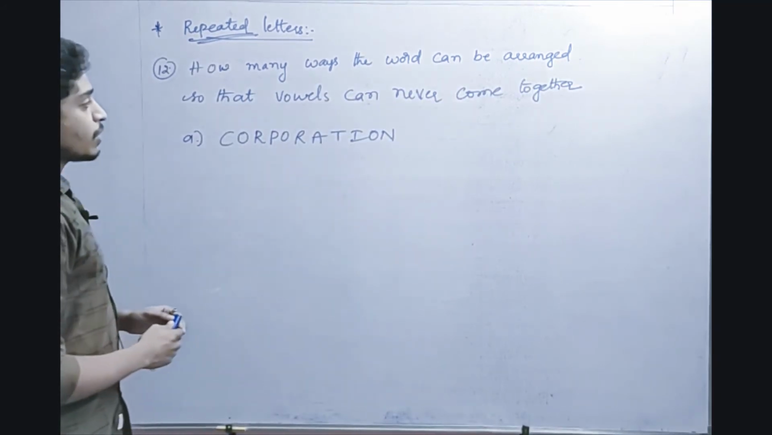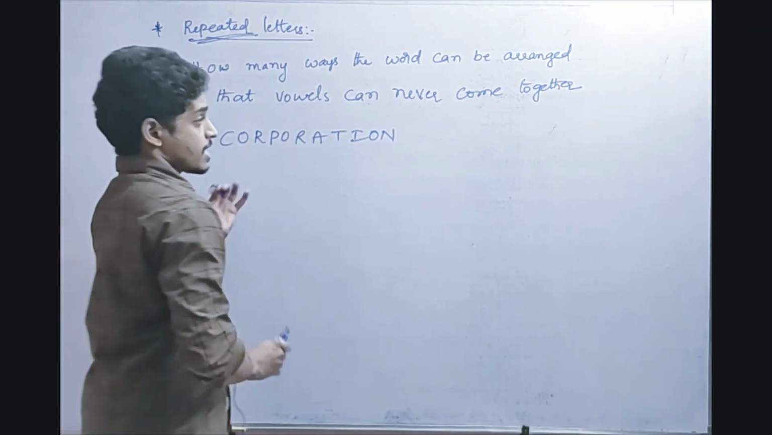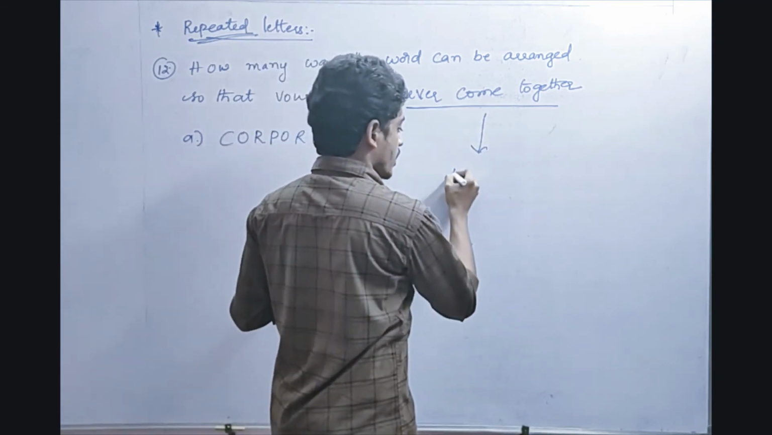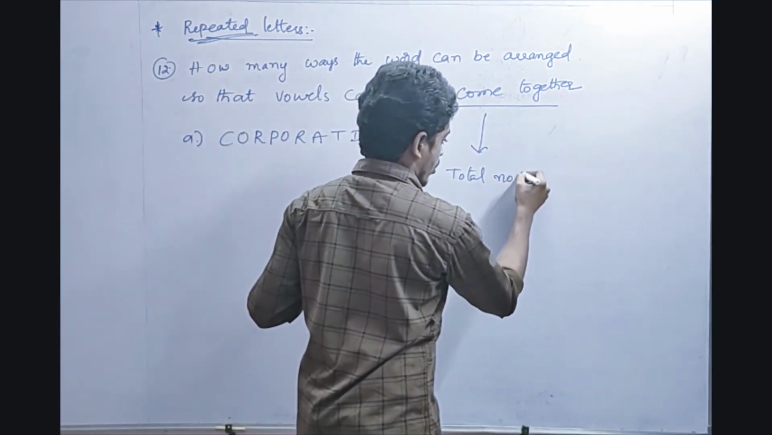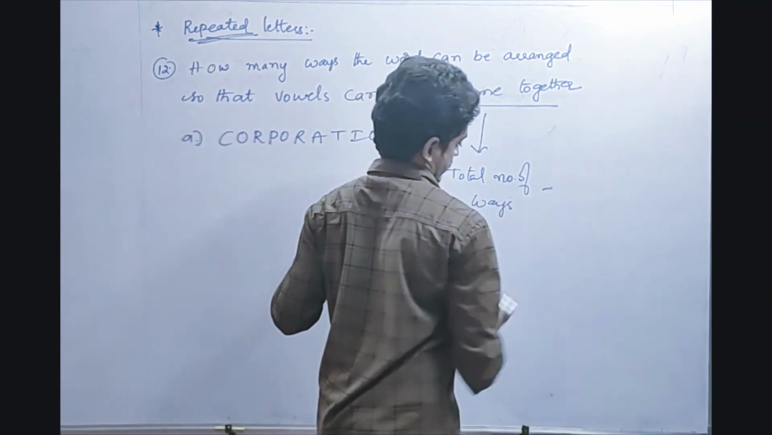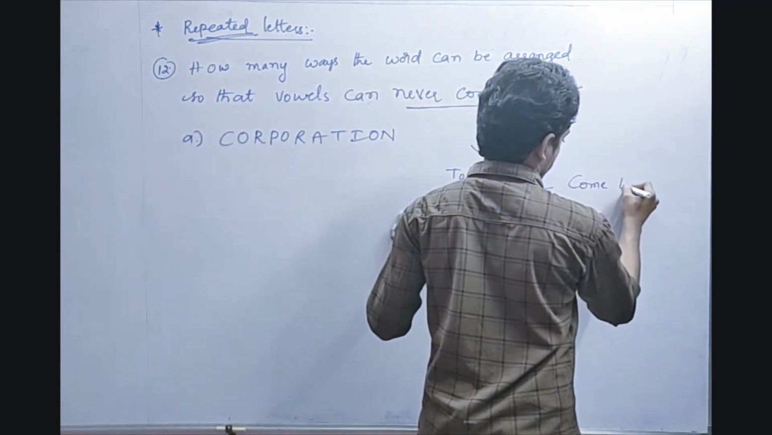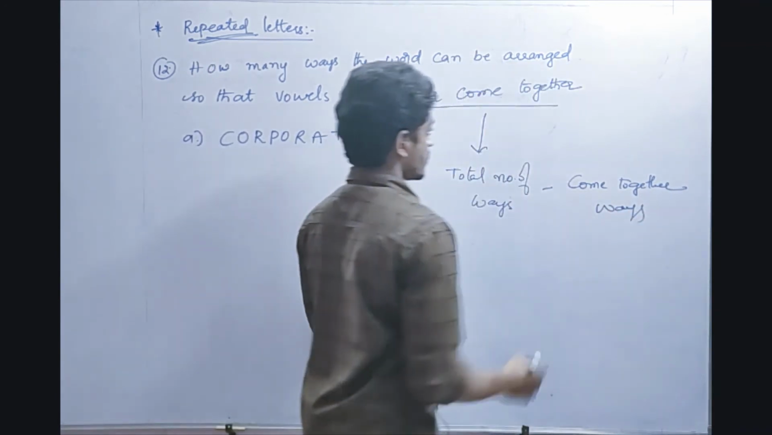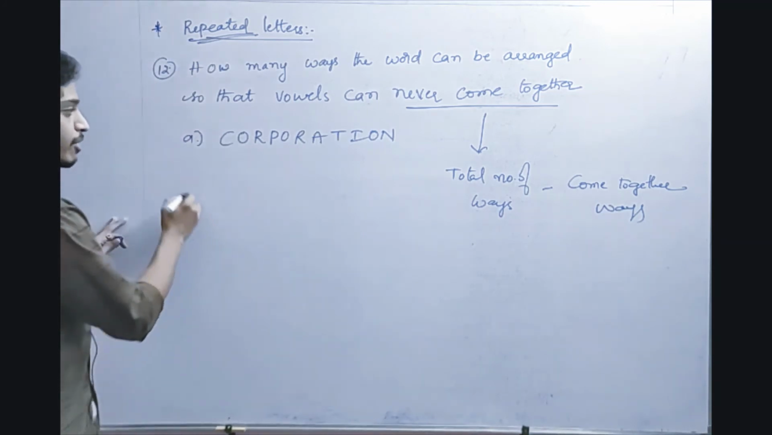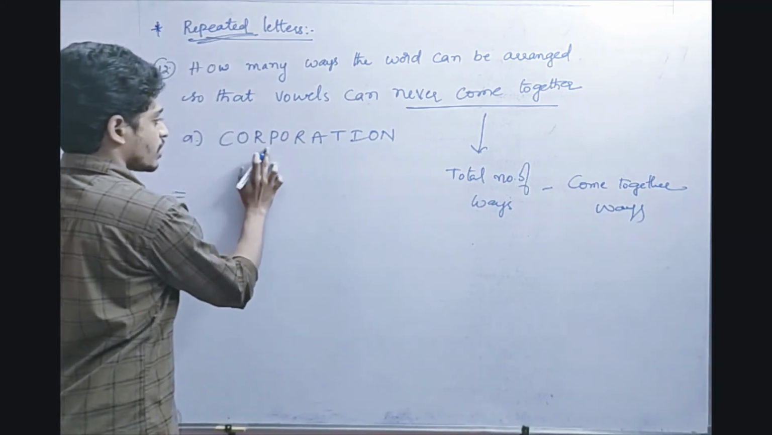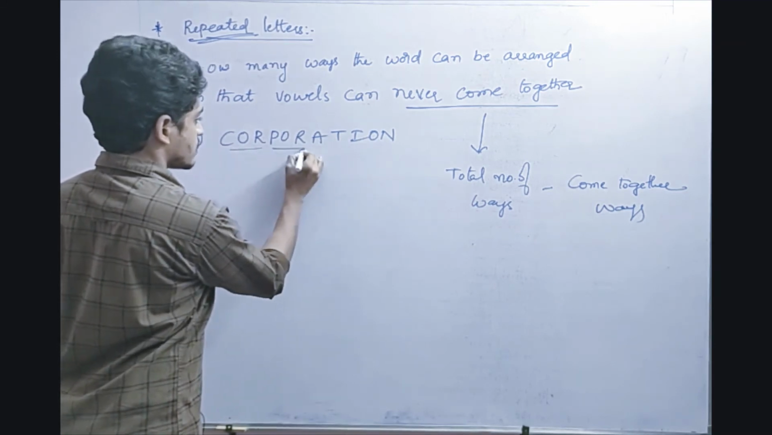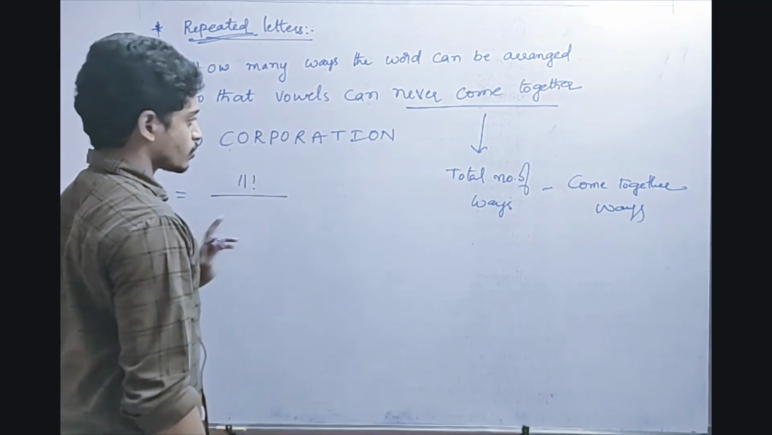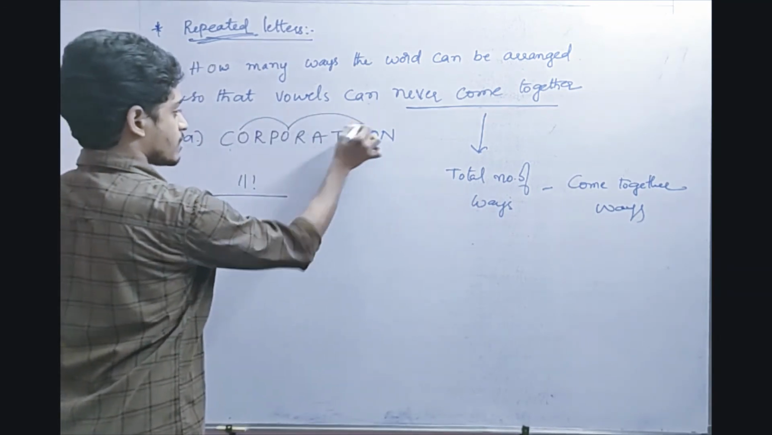So fine. Now how many ways can the word be arranged so that vowels can never come together? What is the formula for never come together friends? I have already told that. Total number of ways minus come together ways, right? So this is never come together ways. Now see, what are the total number of ways friends in this repeated case? 1 2 3 4 5 6 7 8 9 10 11, right? So there are 11 letters. Is there any repeated case friends in total number of ways? Yes, O is repeated, so 3 times, 3 factorial.